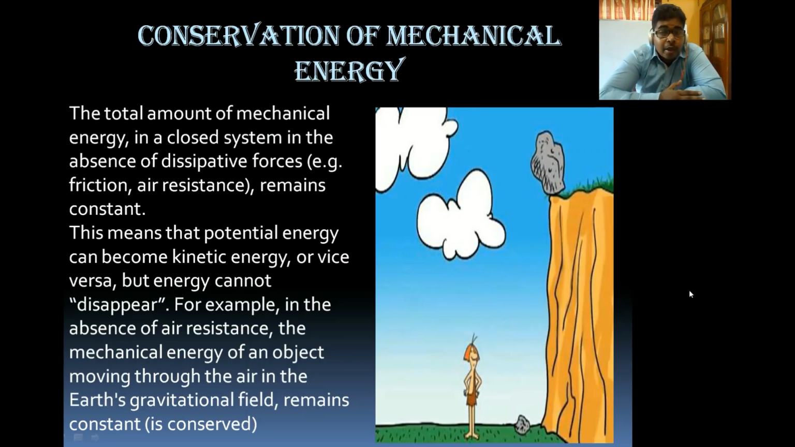And it is said that in the absence of dissipative force, meaning frictional force, that is one kind of dissipative force, and resistive force by air, that is also a dissipative force, in the case of mechanical energy, if we avoid this, then the total mechanical energy will be constant. What is the meaning of it?